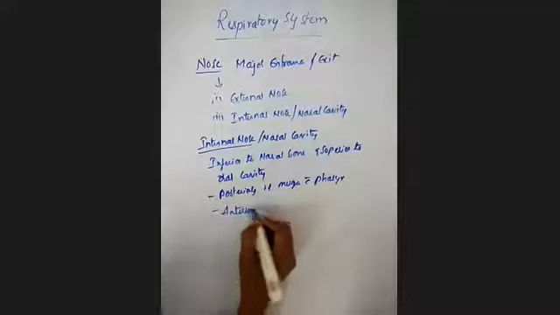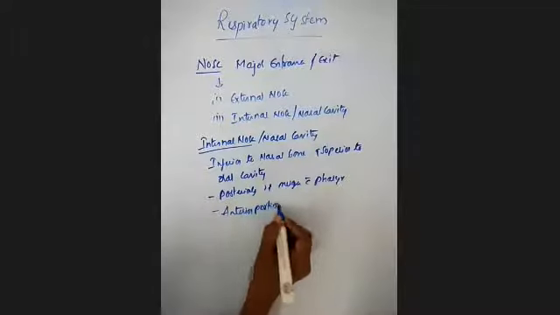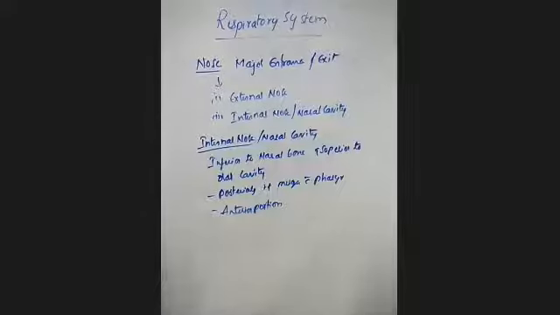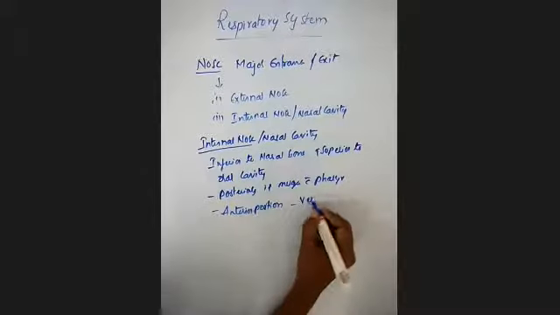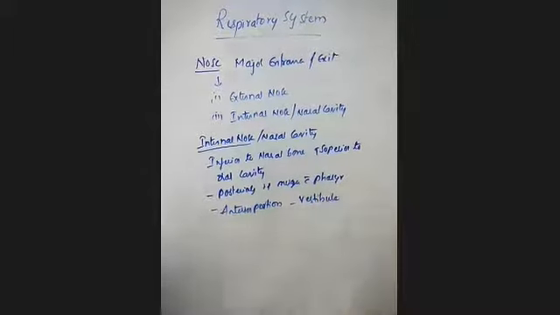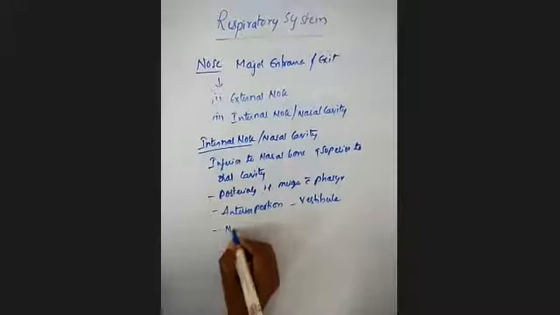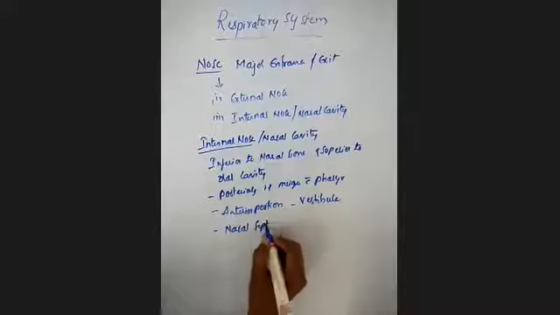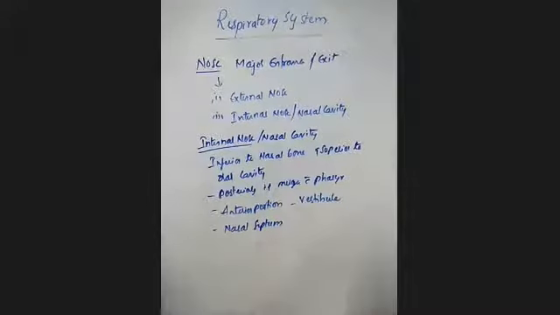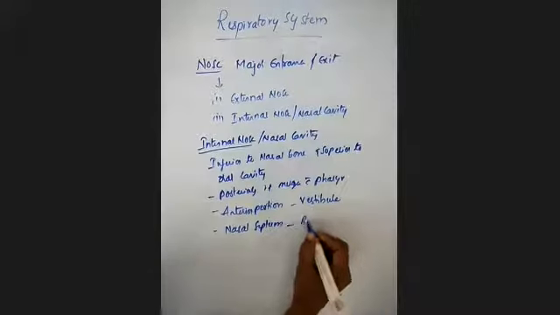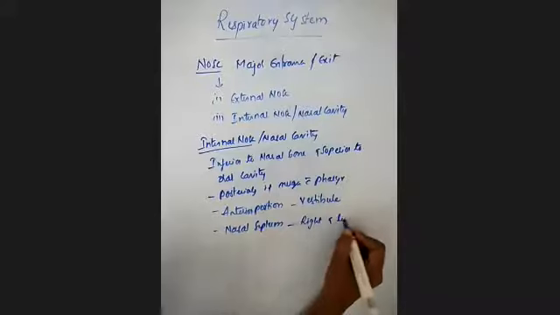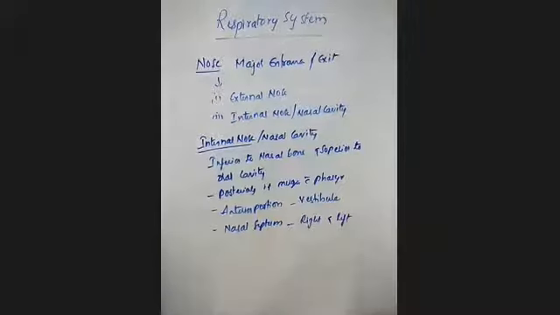The anterior portion of the internal nose, just inside the nostrils, you will call the vestibule. Clear? And next is the nasal septum. One septum is present, which you will call the nasal septum, and this nasal septum divides the nasal cavity into right and left sides.